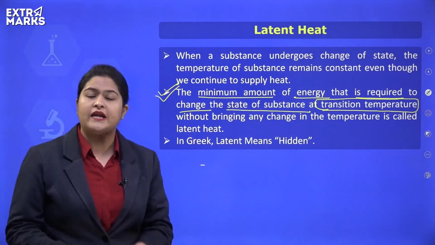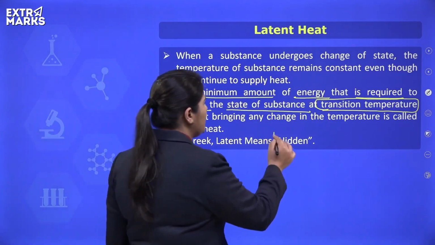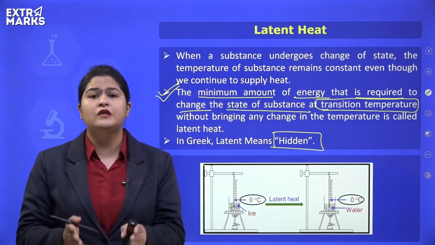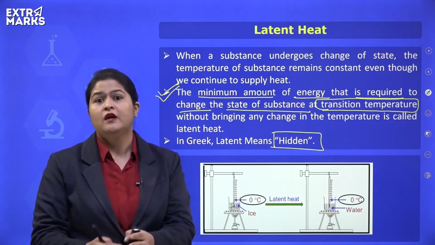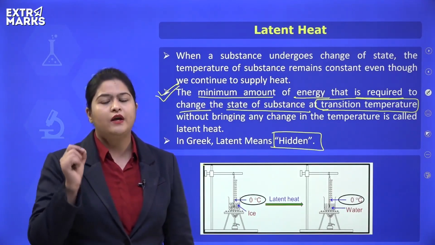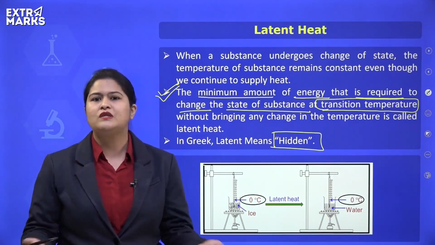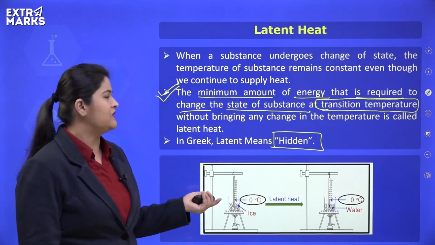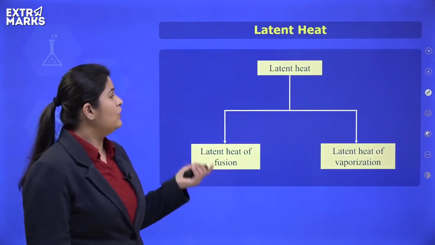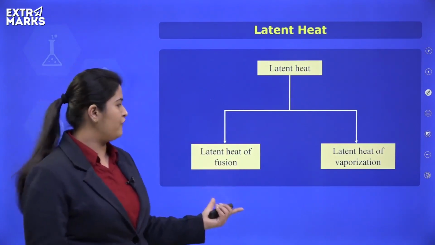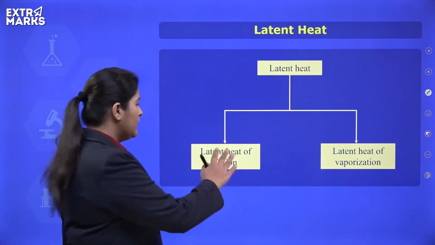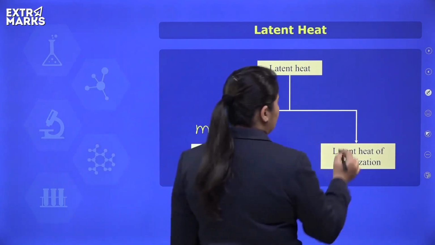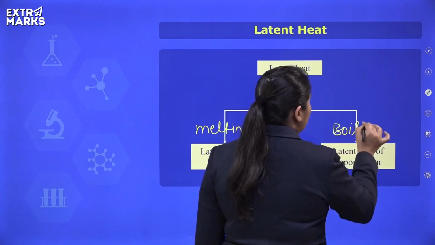And why do we call it latent? We call it latent because latent means hidden. It seems that the extra heat is being hidden somewhere. We are not able to see any visible change because of that heat, because it is working at the molecular level. It is working at the particle level, and we cannot see the particles of matter, isn't it? So that is why we call it latent heat, meaning hidden heat. So latent heat is of two types: latent heat of fusion and latent heat of vaporization. This term is applicable to the process of melting, and this term is applicable to the process of boiling.